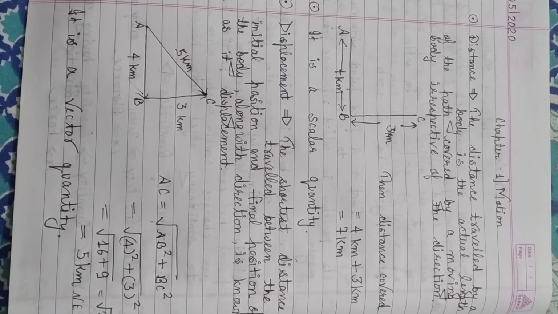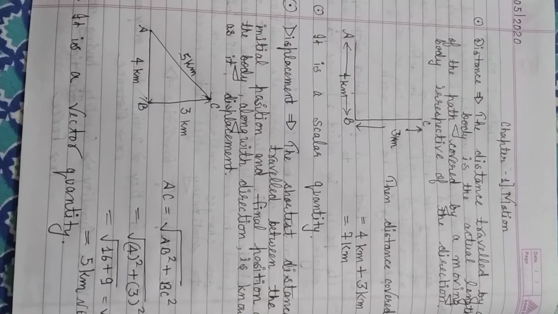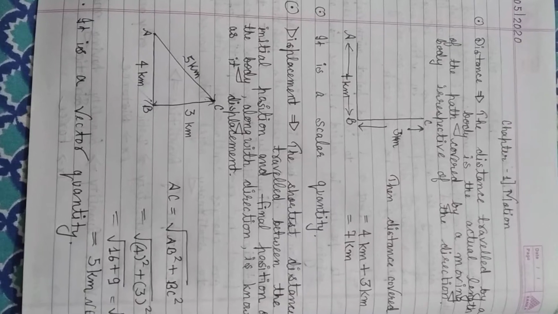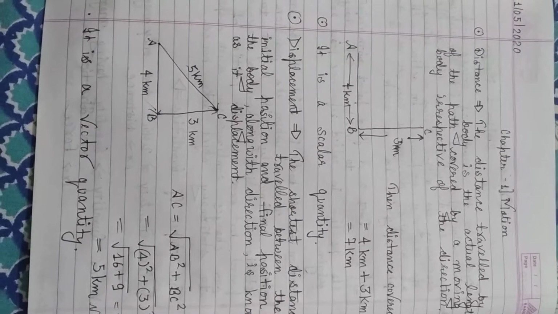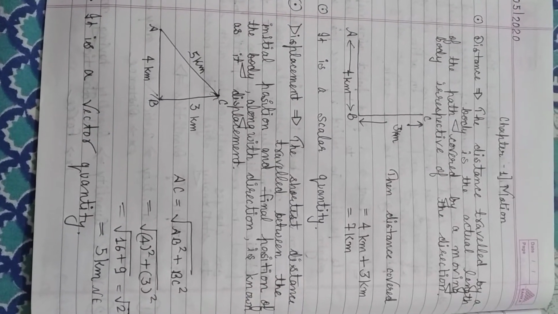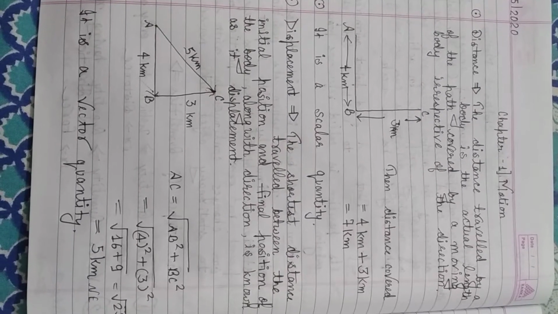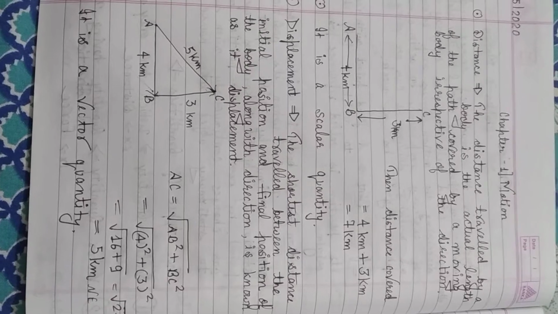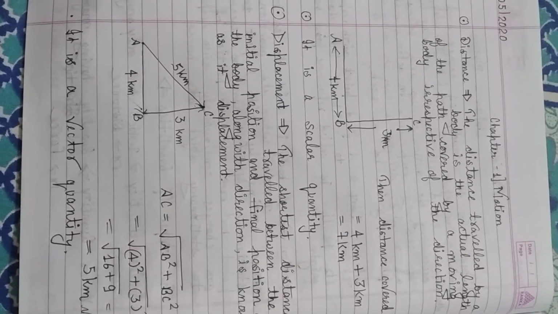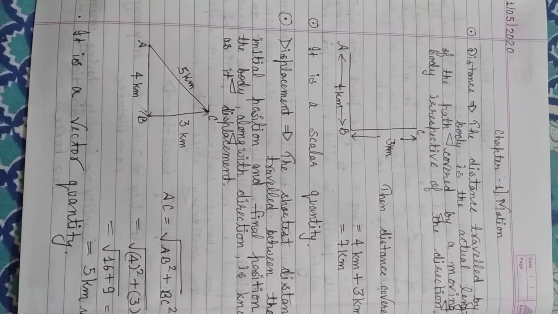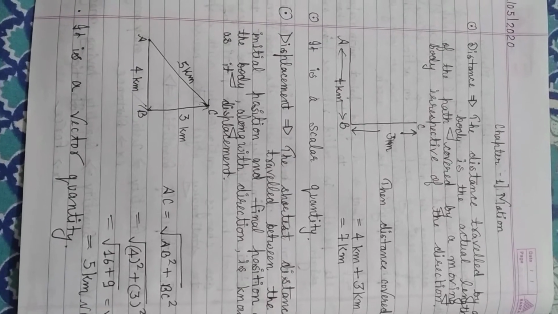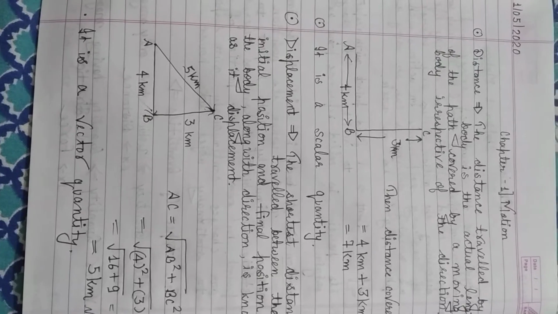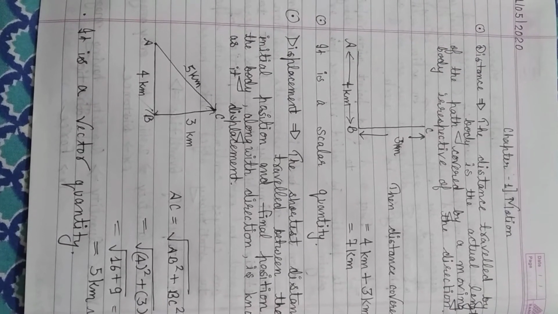किसी भी बॉडी ने जो टोटल पाथ कवर किया है उस टोटल पाथ की वैल्यू is known as distance. And since in distance there is no direction, that is why distance is known as a scalar quantity. We have discussed this earlier also, that scalar quantities are those quantities which have only magnitude and not direction. Magnitude means any numerical value.